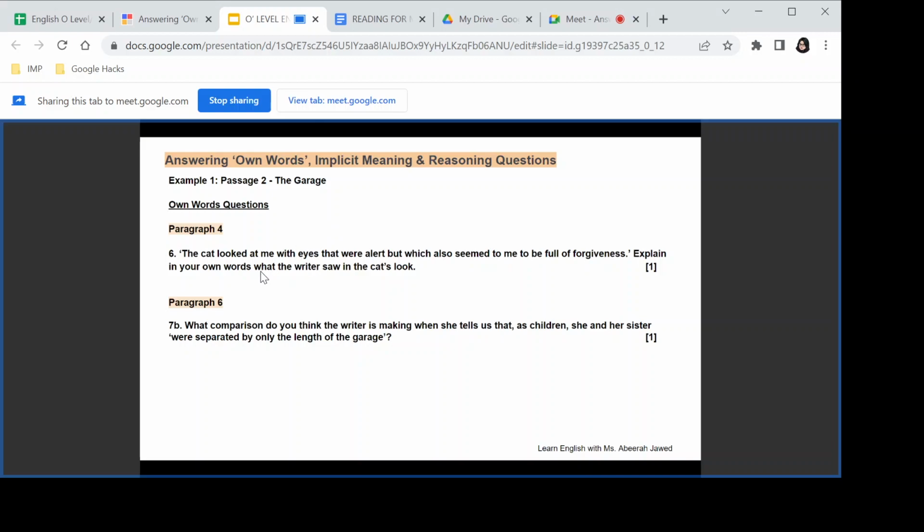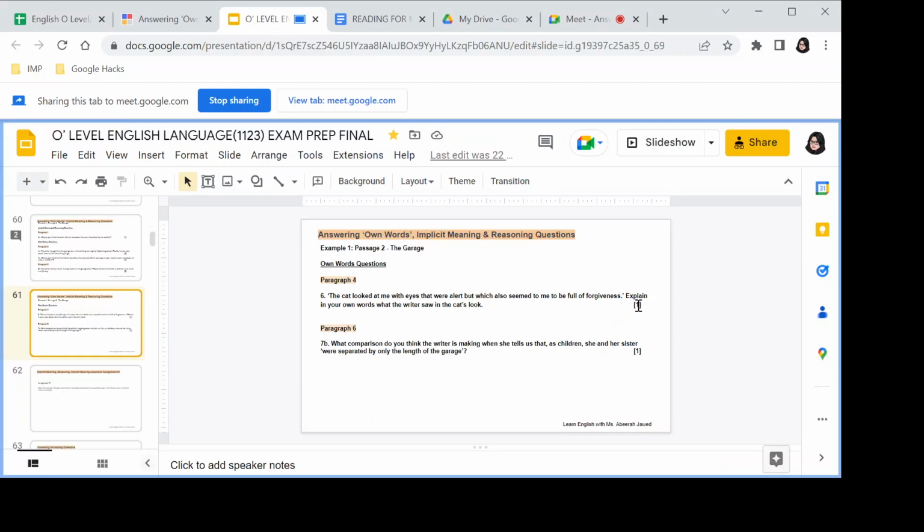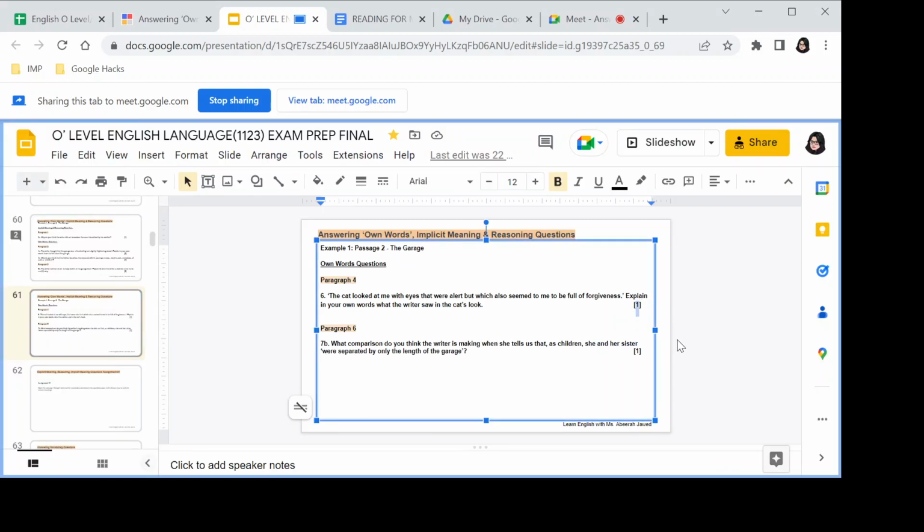All right. What do we need to explain? What the writer saw in the cat's look. So she observed something in the cat's look with reference to this quotation that's given to us. The cat looked at me with eyes that were alert, but which also seemed to me to be full of forgiveness. Can you identify two keywords that we need to answer? It's 2 marks here, not 1 mark. Alert and forgiveness. There we go. We've got alert and full of forgiveness.